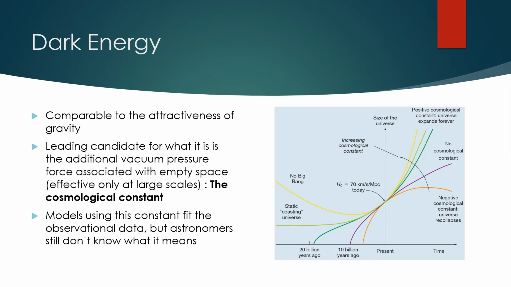Cosmologists don't actually know what is causing the acceleration in our universe, although whatever it is carries energy and it exerts an overall repulsive effect on the universe, making empty space expand. It is simply known as dark energy, and it is a huge subject of research and debate amongst astronomers today. Leading candidates for what dark energy is that it's an additional vacuum pressure force associated with empty space, which is effective only on very large scales and is known as the cosmological constant. This has gone in and out of favor since its determination by Einstein. So while models including the cosmological constant can fit the observation data, astronomers still don't really know what it means.